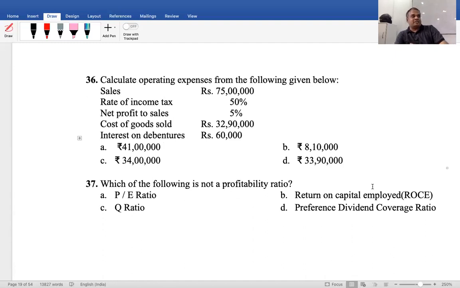Next. Calculate operating expenses. We did the problem just now, right? Calculate operating expenses from the following information given below. Sales 75 lakhs, rate of income tax 50%, net profit to sales 5%, cost of goods sold 32 lakh 90,000, interest on debenture 60,000. Archana has to tell the answer. Correct. Operating expenses how much?